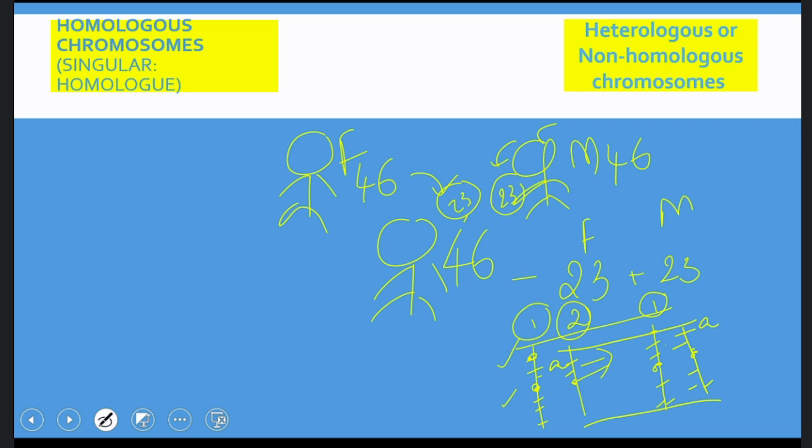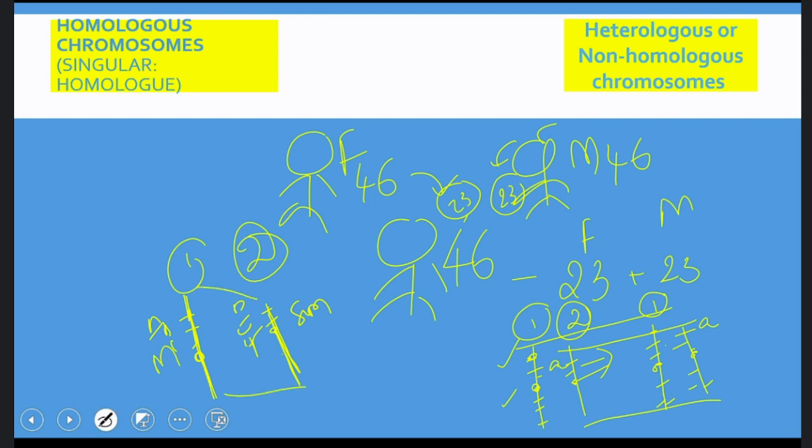But when we compare chromosome 1 with chromosome 2, here it is a metacentric chromosome, here it is a submetacentric chromosome. That means based on the position of the centromere, they are different. And coming to the genes, here there are A, B, C, here there are D, E, F. That means based on the arrangement of the genes also they are different. And here this is very long compared to the second chromosome, which is short compared to the first one. So these are said to be not of the same height or length.